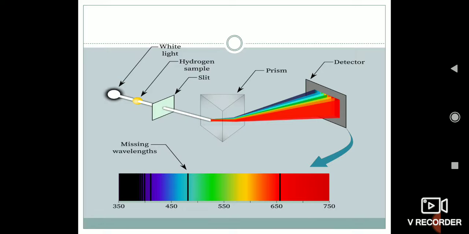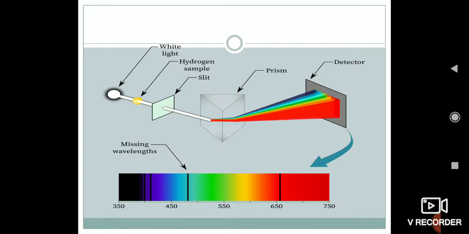Here a white light is passed, and an unexcited sample is required. The sample can be of any type: it can be a molecule, an atom, or an ion. Here the unexcited sample taken is hydrogen. A slit with a hole has been made so that a ray of light can be passed into the prism, and a detector has been taken on which you can clearly see the band, or the spectrum.